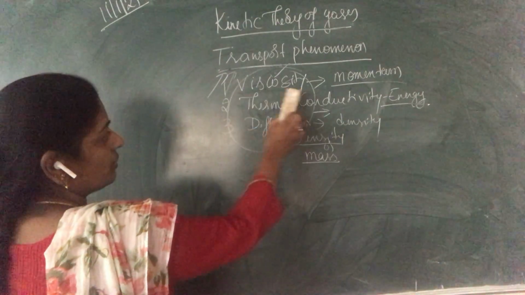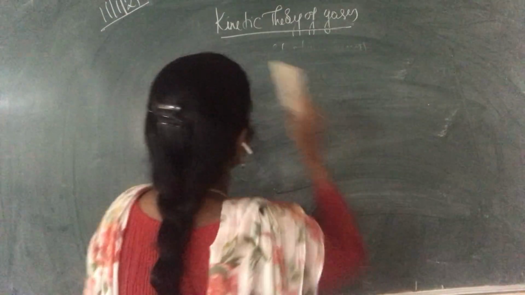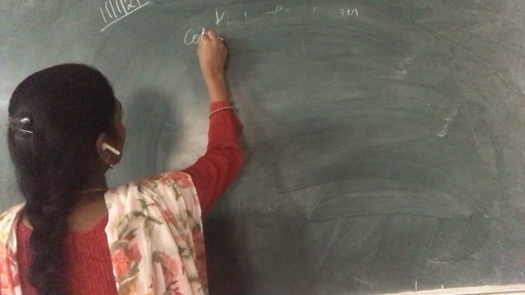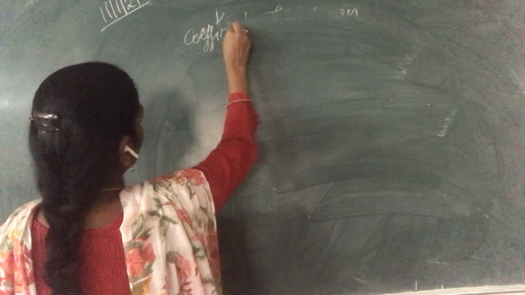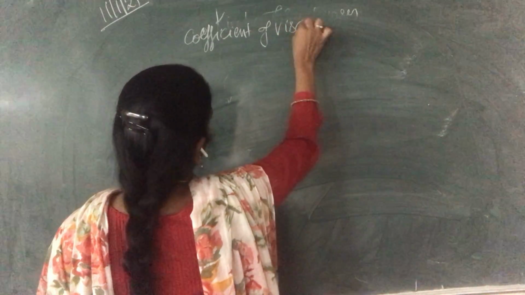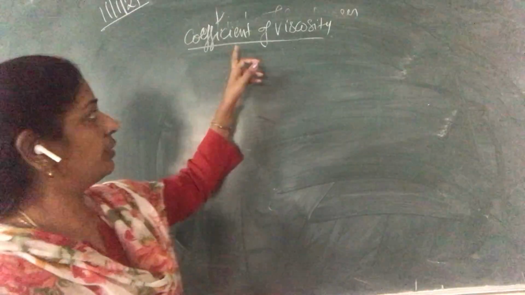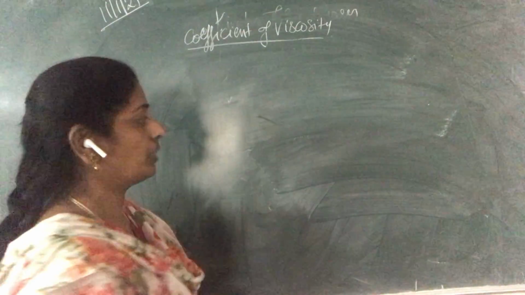Let us first discuss viscosity, the coefficient of viscosity, which is nothing but eta.